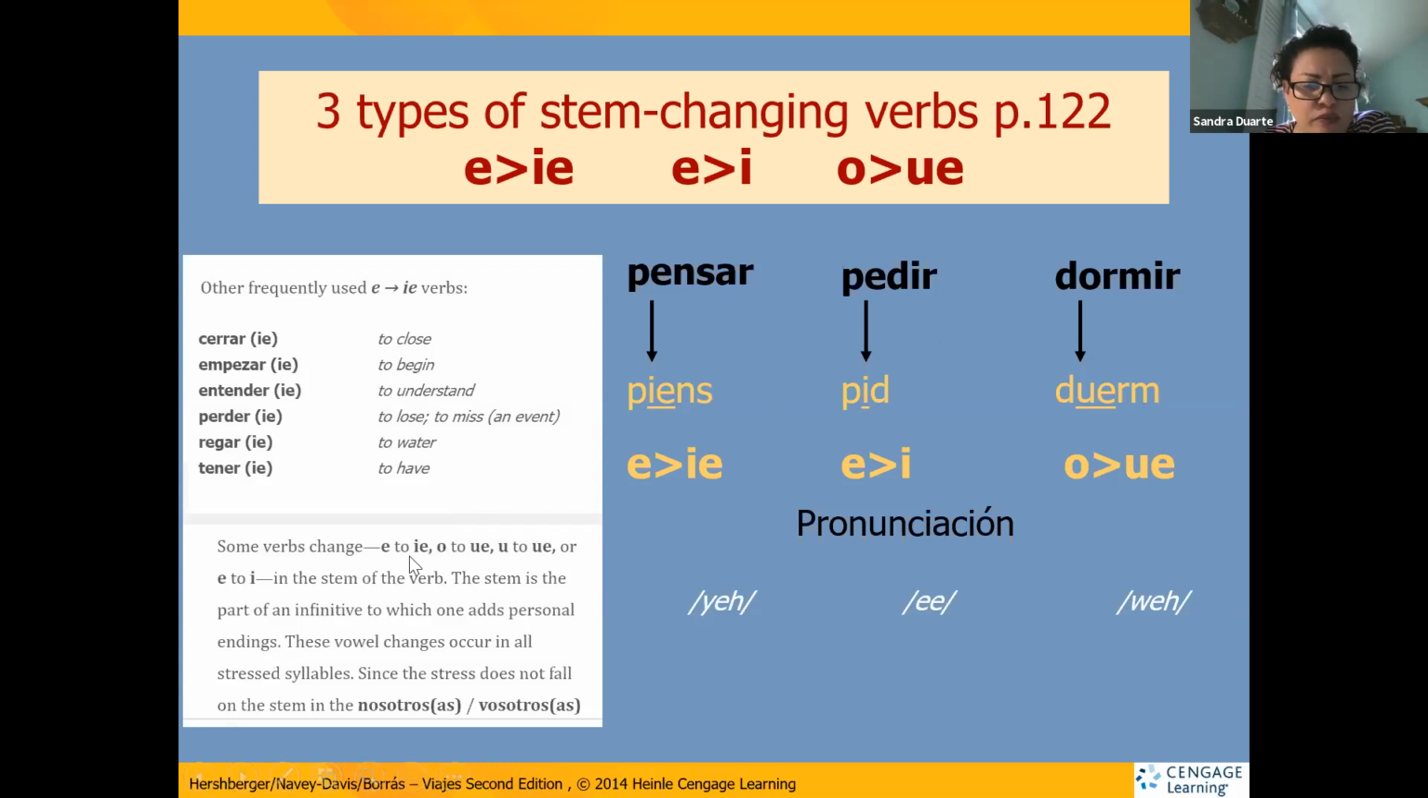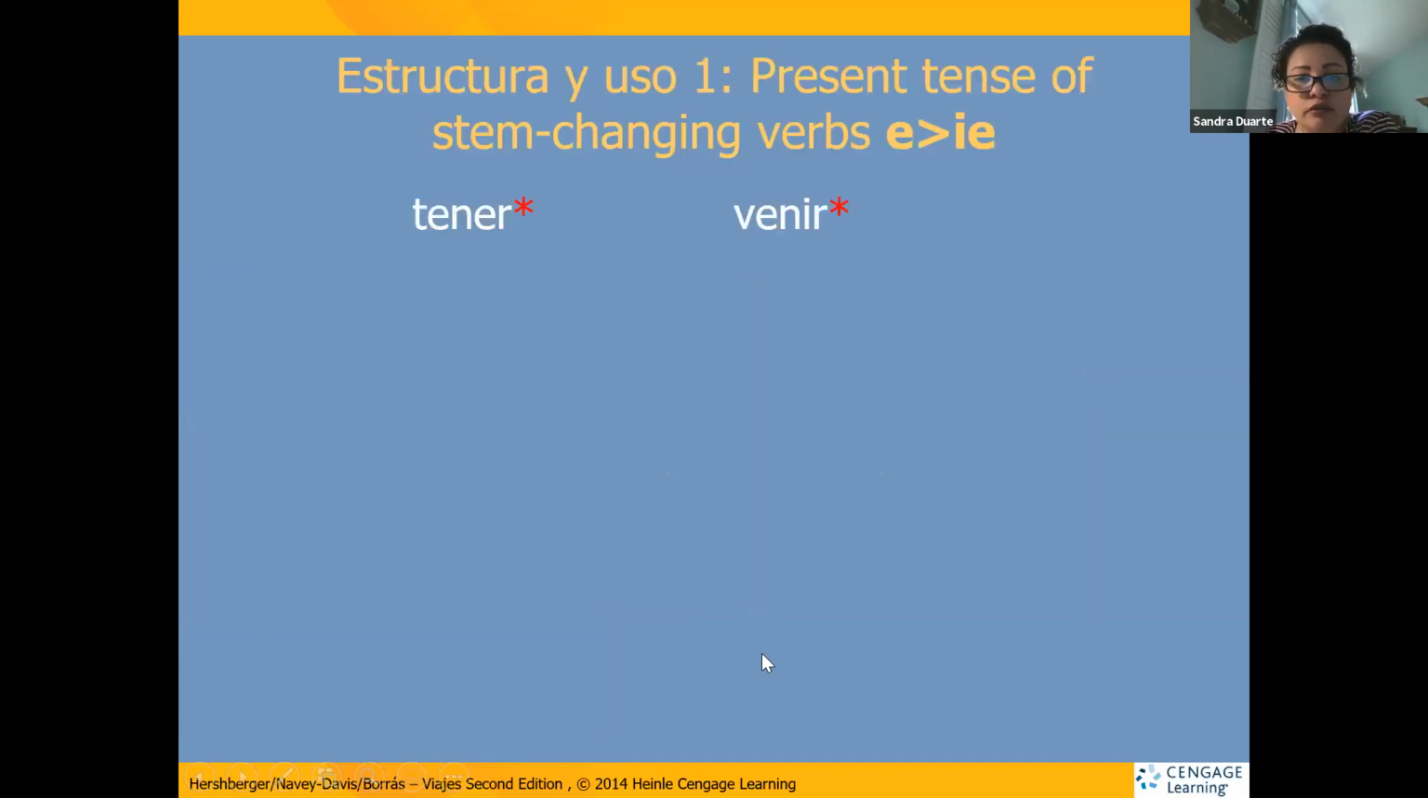Some verbs change from O to E. Yeah, here is the explanation that I was saying. All subjects in Spanish, yo, tú, él, ella, nosotros, ustedes, vosotros, y ellos, all of the subjects change the stem except nosotros and vosotros. In Spanish, we have 6 subjects. We conjugate the verb to 6 subjects, but nosotros and vosotros in the present tense do not have a stem change. And you will see that in the conjugations, okay?